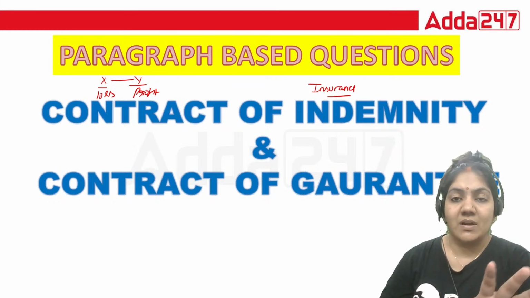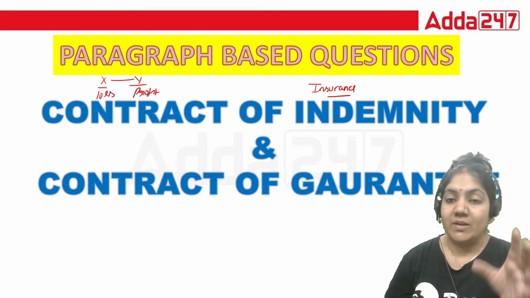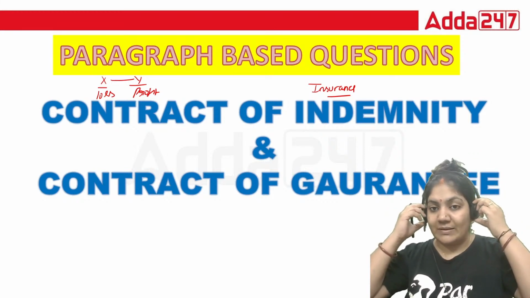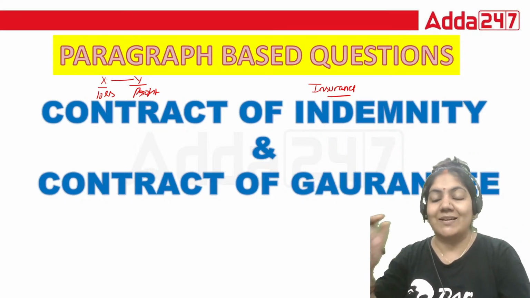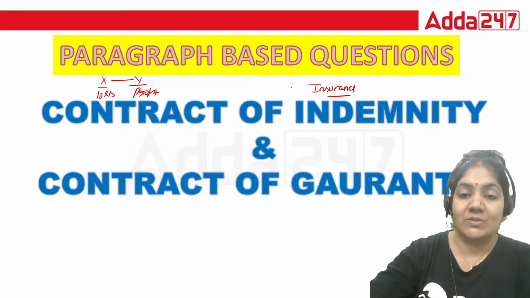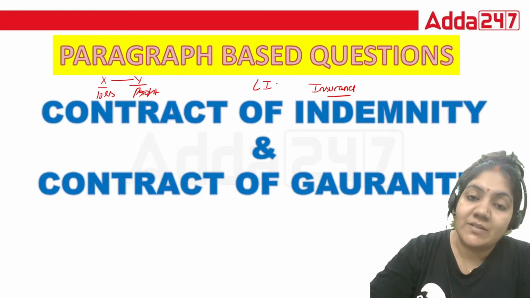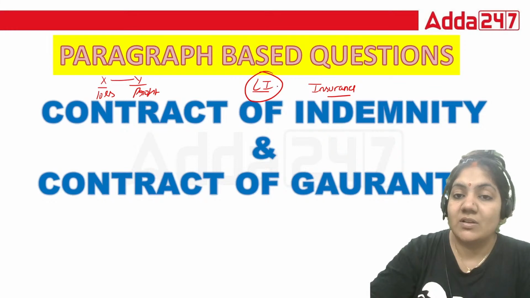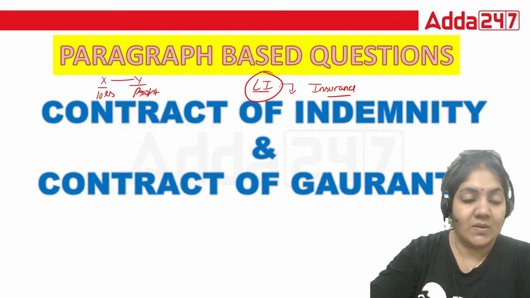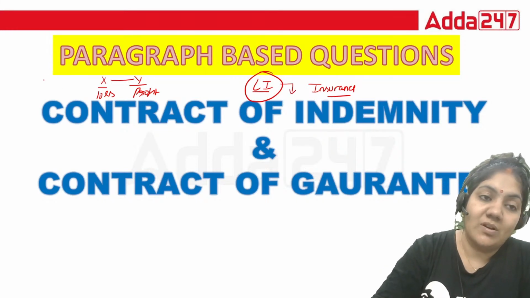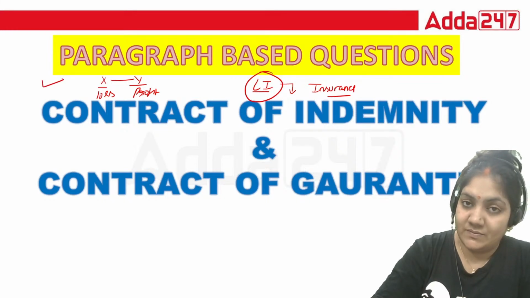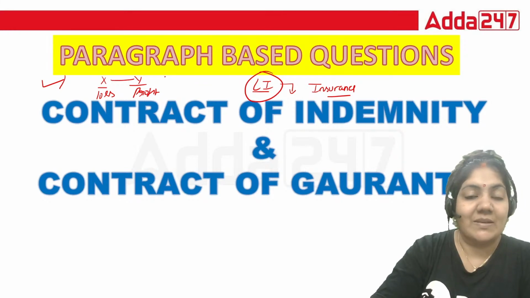The company is protecting you and you are giving the premium. That is called contract of indemnity. Except life insurance, which is not covered under the contract of indemnity. This person X is called indemnified or indemnity holder, and Y is called indemnifier.